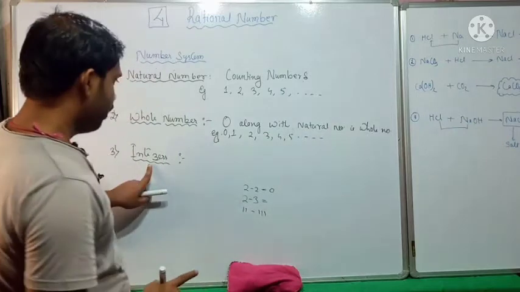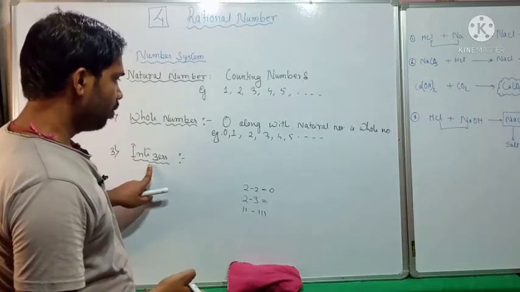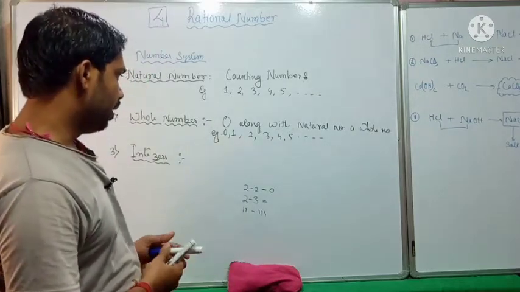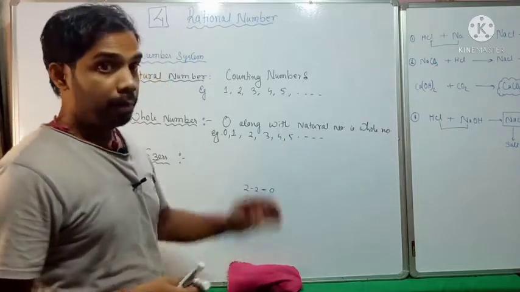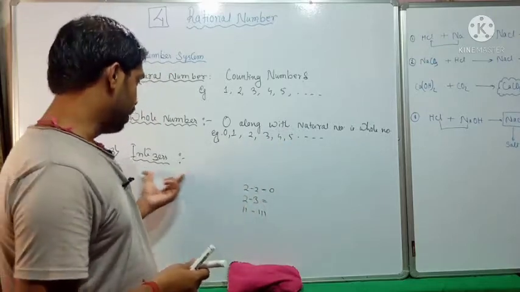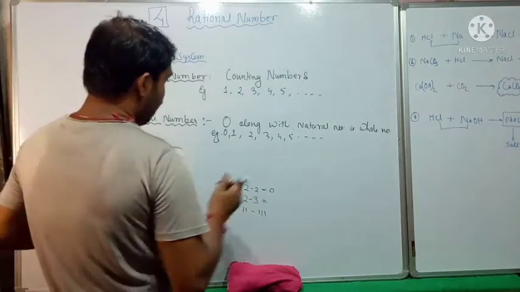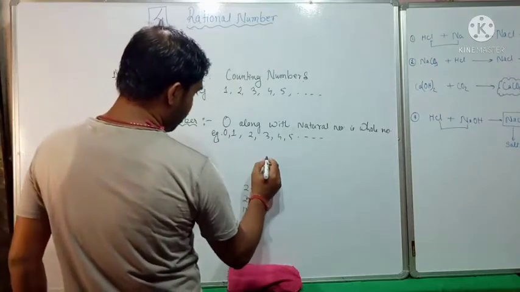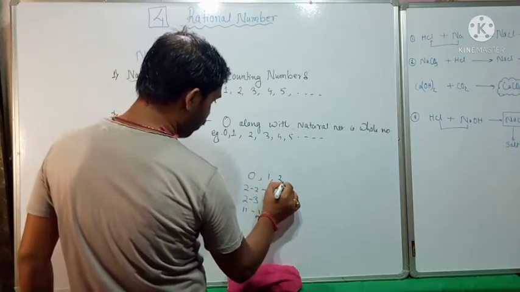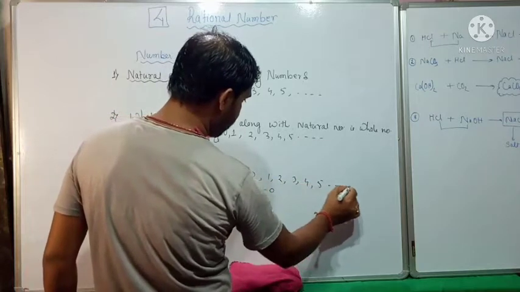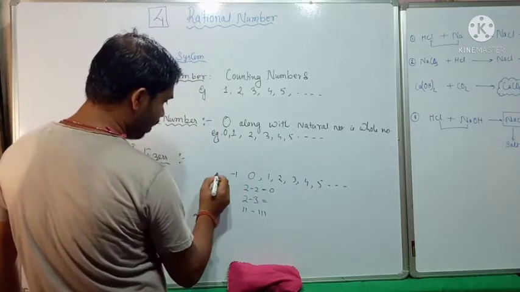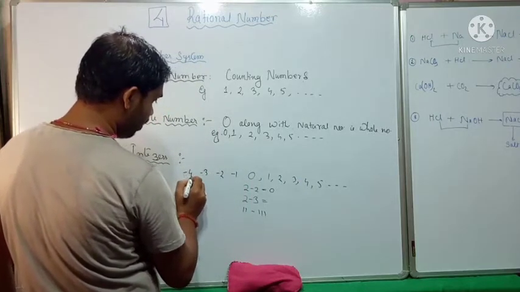So they thought of inventing new numbers. But inventing new numbers is again a big trouble. So they decided that they will use these numbers only, but they will put a negative sign before them and make a new number system. The whole numbers started from 0, then 1, 2, 3, 4, 5 and so on, and the integers continued on the left hand side with negative signs and so on.